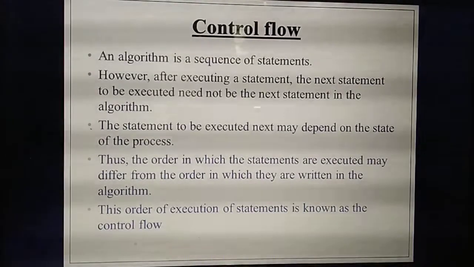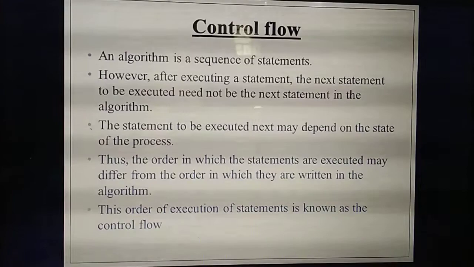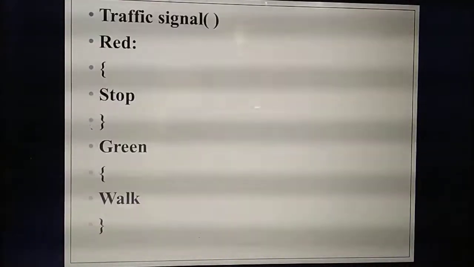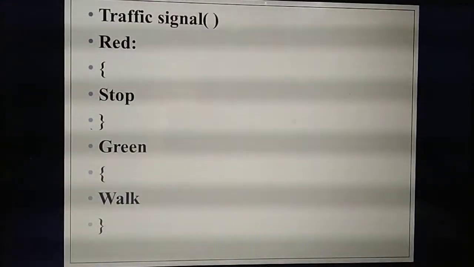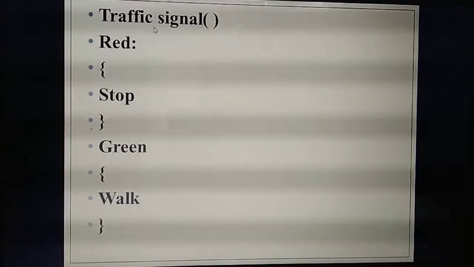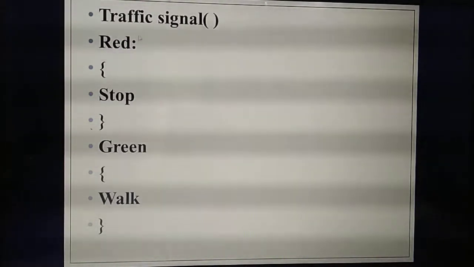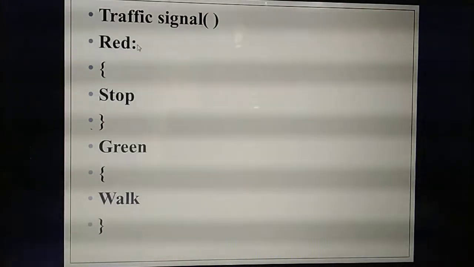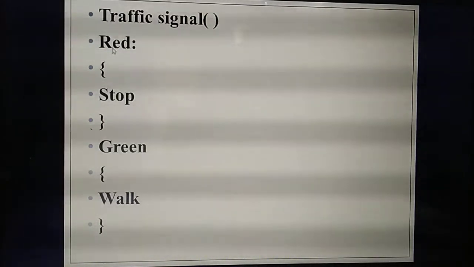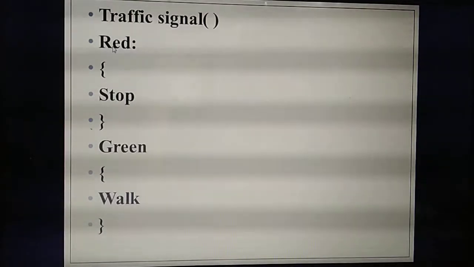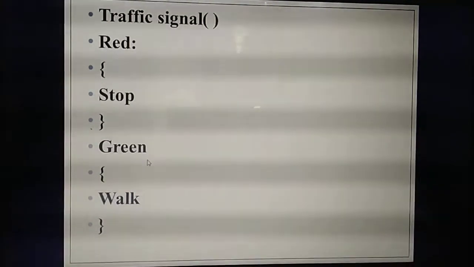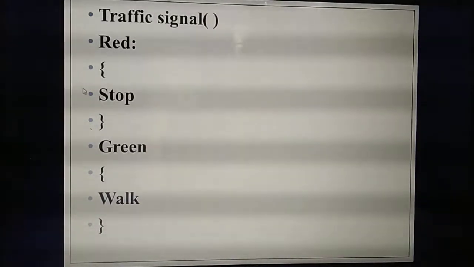So if the state is, so listen, you are writing the program for what? Traffic signal. See this program. So normally what's the step I said? When you are executing the program, it will execute line by line, isn't it? So how many lines are there? For example, first execute the red line, red means stop, then green. So I am asking, 3 states are there. So here I am giving only 2 states.